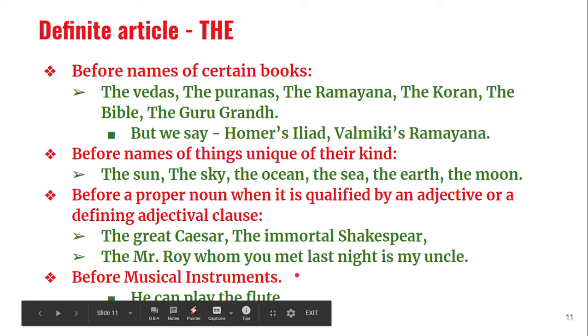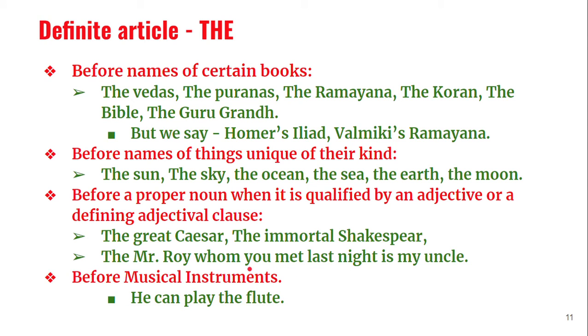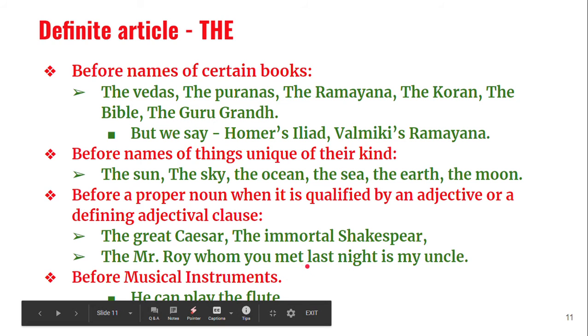Last night, my friend met somebody, and he says that his name is Mr. Rai. My friend can say like this: I met a Mr. Rai yesterday, because he doesn't know who Mr. Rai is, but he came to know that his name is Mr. Rai. Then you say, the Mr. Rai whom you met last night is my uncle. Here you are defining Mr. Rai. A Mr. Rai becomes the Mr. Rai here, because whom you met last night is giving some extra information about the Mr. Rai. So you use the Mr. Rai.